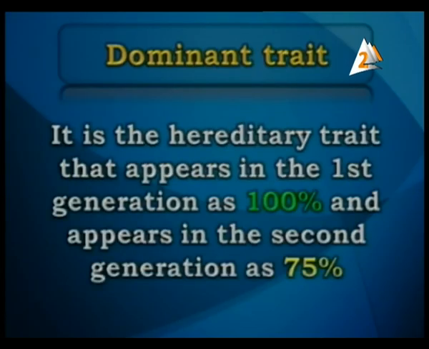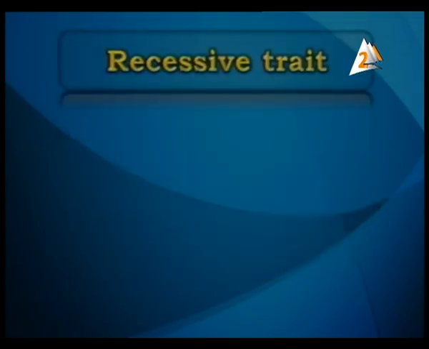After that, dominant trait: what is meant by this? It is a hereditary trait that appears in the first generation as 100% and appears in the second generation as 75%. Let's go to see another one of these definitions.